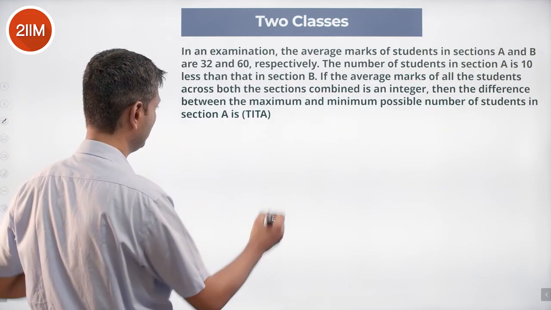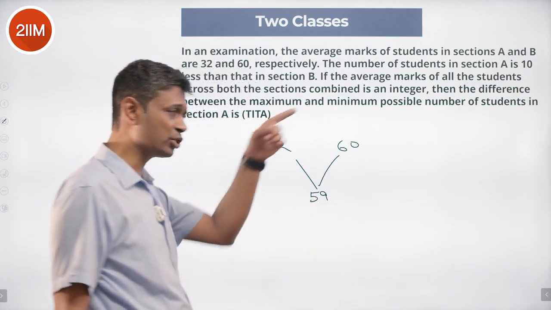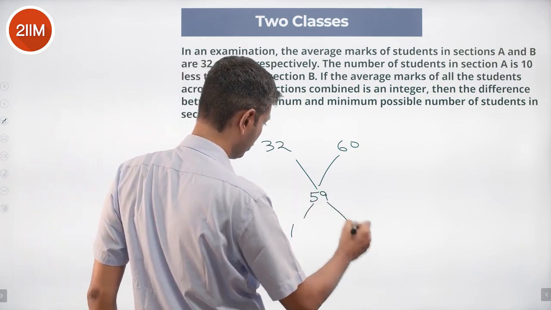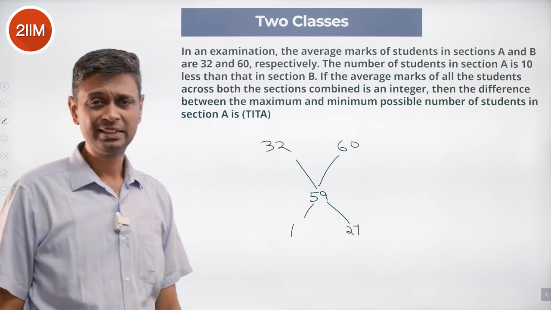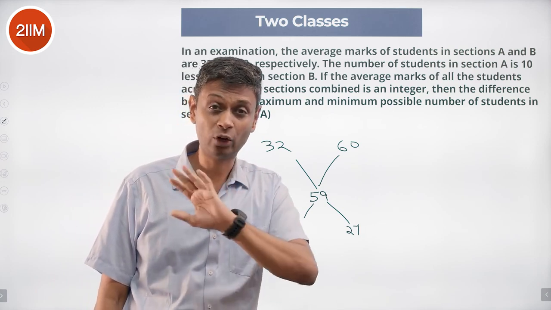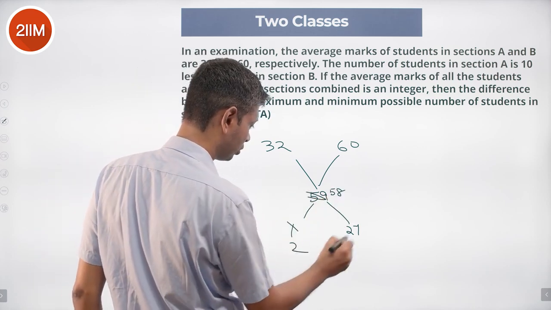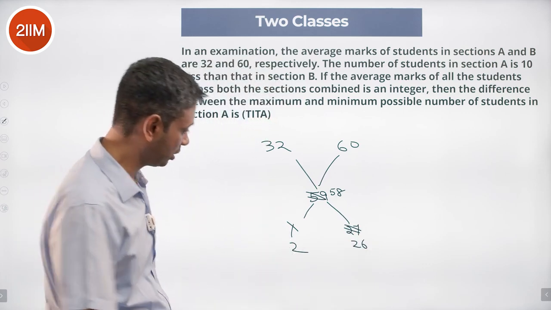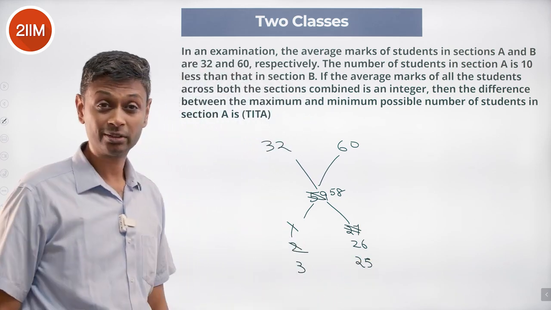Next, what do we do? We say, hey, nice, juicy. We make it 32 and 60. Make the average in between as 59, because it can go as much as possible to that side. What's the ratio? This is 1 and this is 27. The ratio is 1:27. The difference is 26. 26x cannot be 10. This is out. So don't make it 59. Make it 58. Make it 2 and 26. Difference is 24x. That doesn't work. Make this 3 and 25. Difference is 22x. Doesn't work.